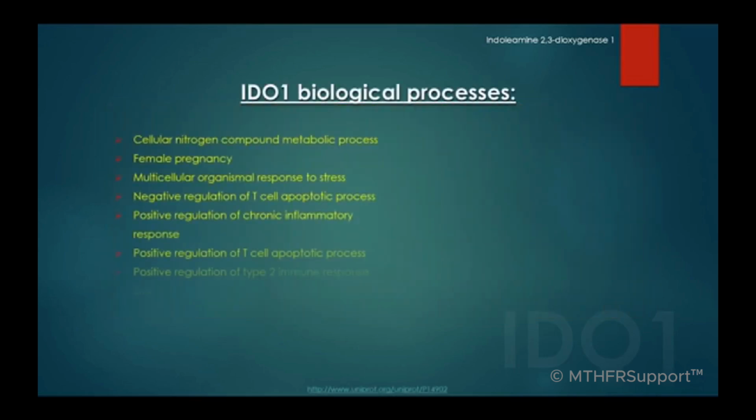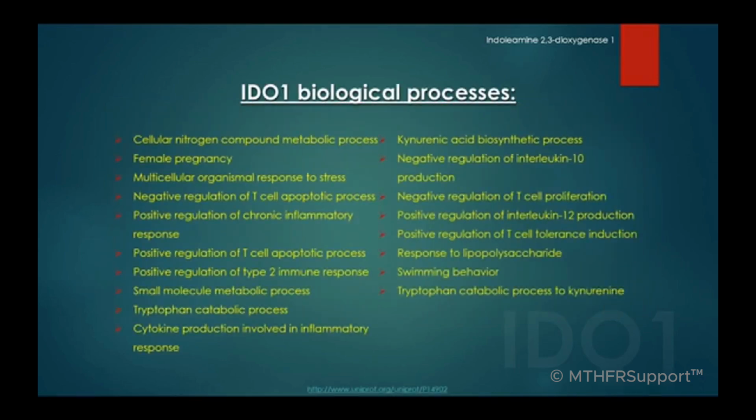The biological processes for IDO1 are cellular nitrogen compound metabolic process, female pregnancy, multicellular organismal response to stress, negative regulation of T-cell apoptotic process, positive regulation of chronic inflammatory response, positive regulation of T-cell apoptotic process, positive regulation of type 2 immune response, small molecule metabolic process, tryptophan catabolic process,